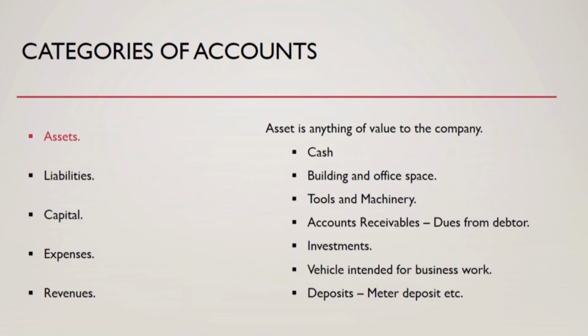So similarly, there could be any other items which add to the value of the company. So, properties like a building or office space are assets of an organization, and any belongings, like stock, machinery, furniture are assets to the business. Now the expense accounts. We maintain records of expenses. So, there could be various operational expenses for an organization.